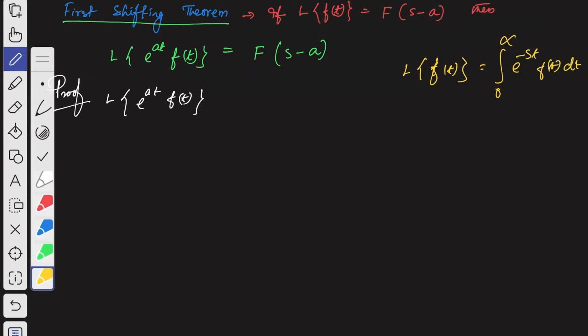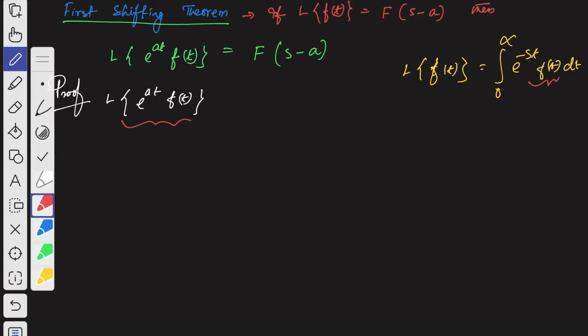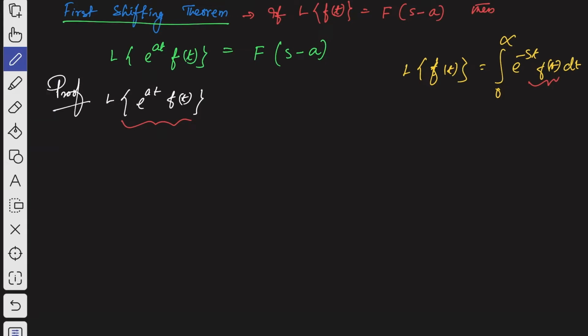Now let us consider this whole thing as f of t. Using that definition, we will get 0 to infinity e to the power minus st, then e to the power at f of t dt. That's what we will get, right?